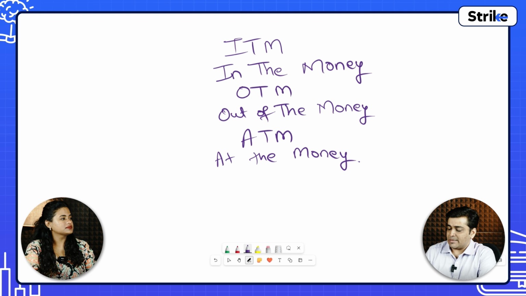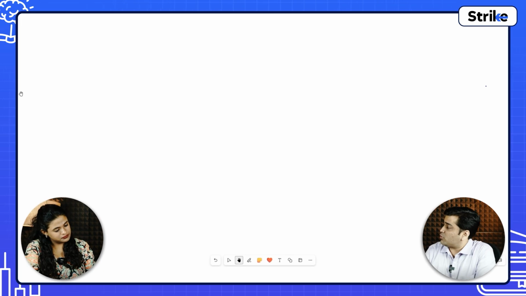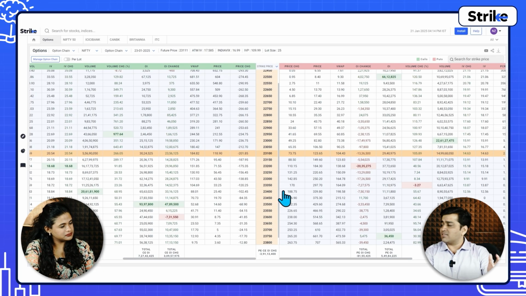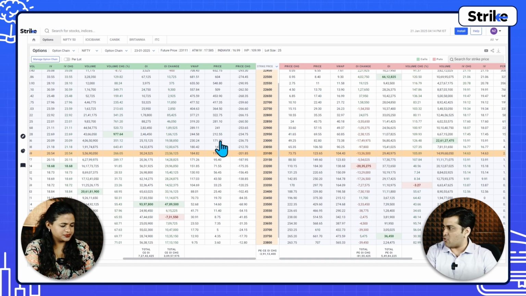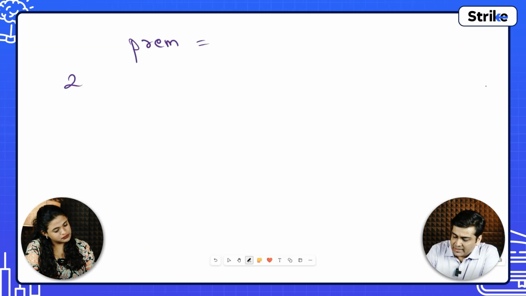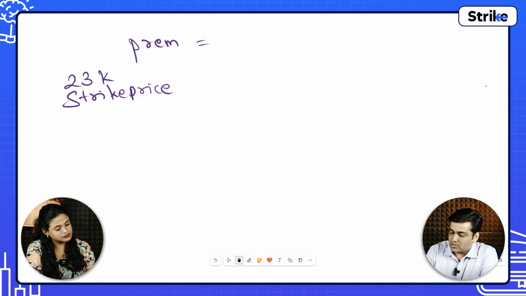So what are these? Basically, ATM, OTM are associated with the value of the option, that is premium. Now, when we are talking about premium, how is this calculated? If you look at this particular site over here in the options, we have, let's say, 23,000 strike price and their call is trading at 172 rupees, 170 rupees to round off. When we say 23,000 strike price, the premium is 170 rupees. How is this 170 coming in?